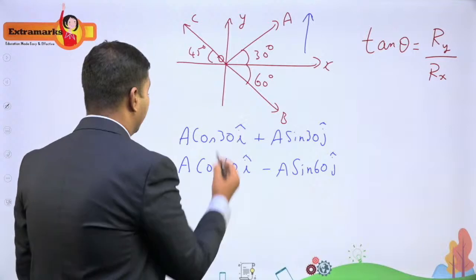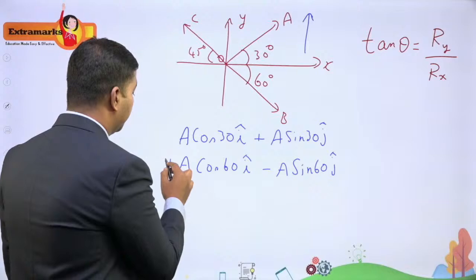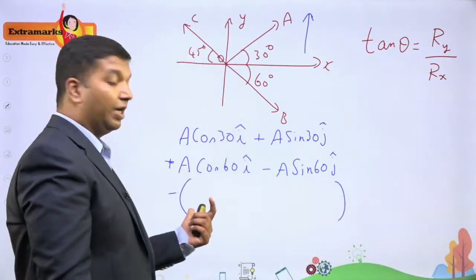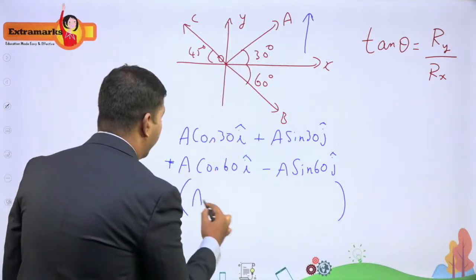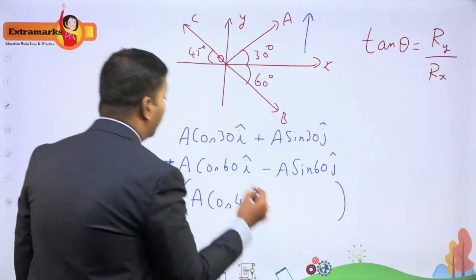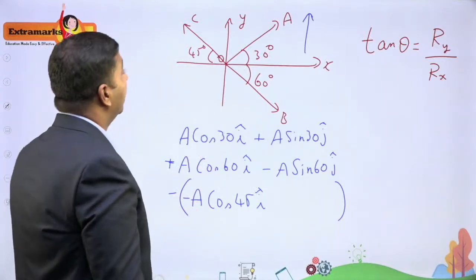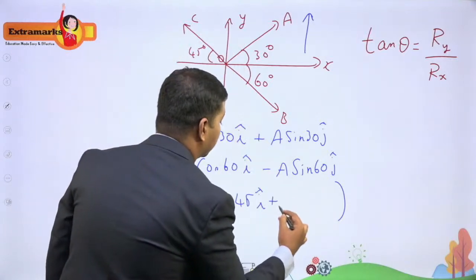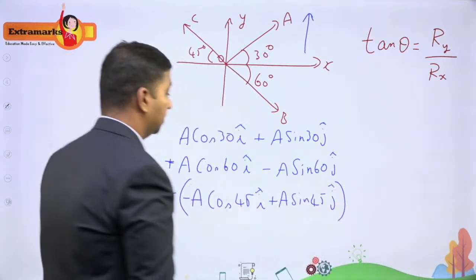Now if I resolve vector C, here I have added OA plus OB, then minus OC. So I'll take this negative sign here and put a bracket. Then I have C, magnitude A. I'll write A cos 45 I cap. Now this is towards the negative x-axis, so let me take the negative sign here. Then I have A sin 45 J cap, which is in the positive y direction. So this is what I get.